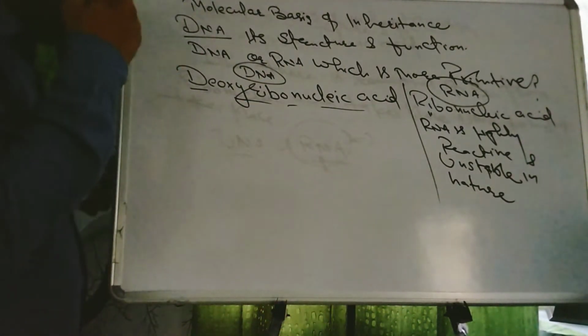So what happened? It is called ribonucleic acid because of ribose. This is the structure of the ribose sugar, with CH2OH and H, which is a 5-carbon compound. This is present in ribonucleic acid, and when the oxygen is removed from carbon number 2 of the ribose sugar, then it forms